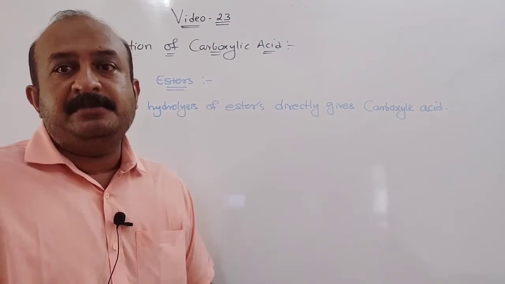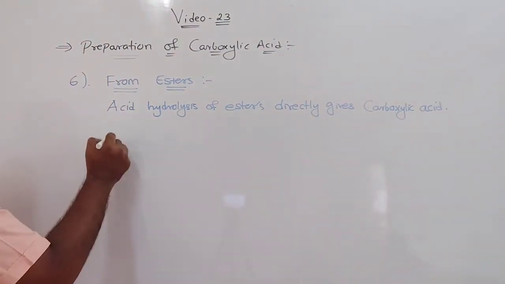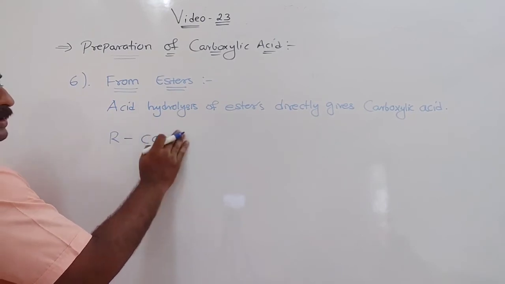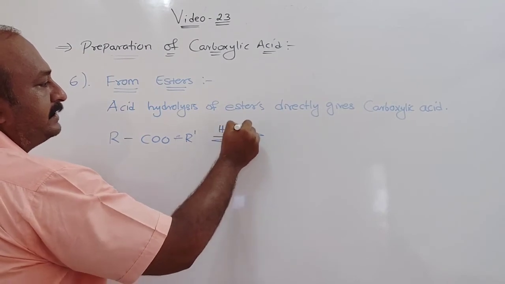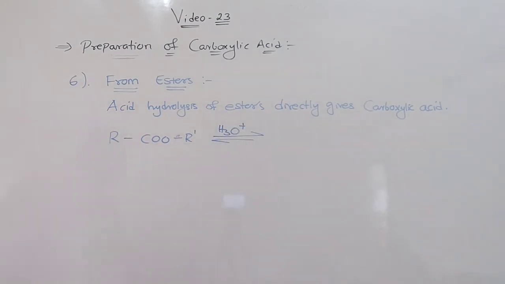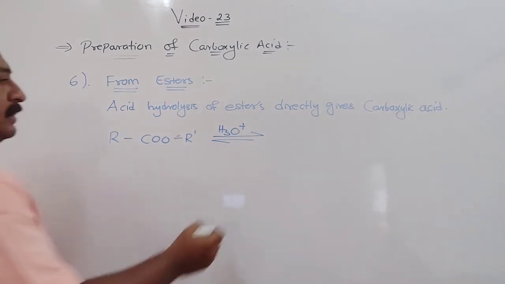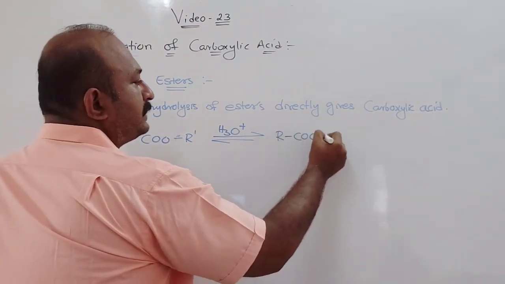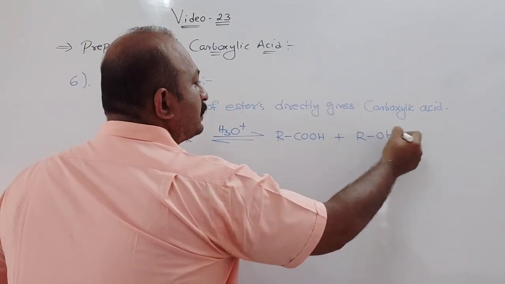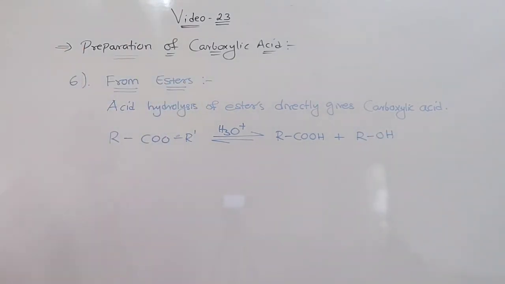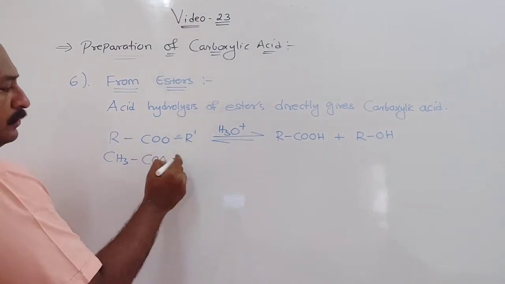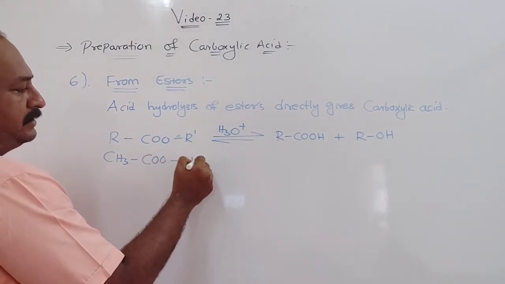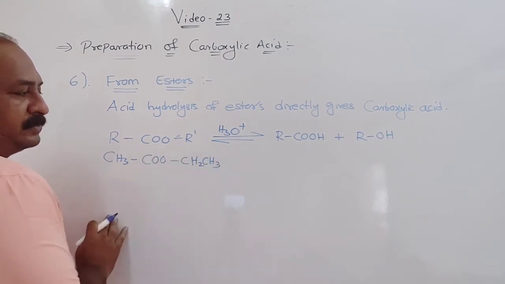Now this same reversible reaction, if you take an ester, that is RCOOR', I'll write a general form, it is not given in your textbook, in presence of an acid H3O+, I am writing here H3O+. What will you get? You will get RCOOH plus R'OH, that is acid plus alcohol, you get it back. Okay. Now this general form can also be written like this, CH3COO, and I will write here CH2CH3. Understood?